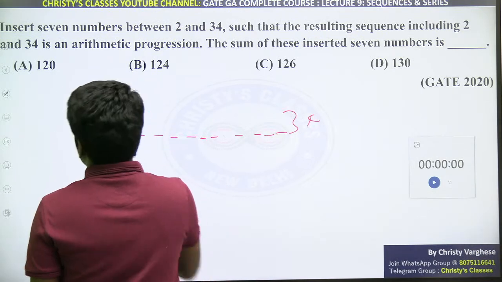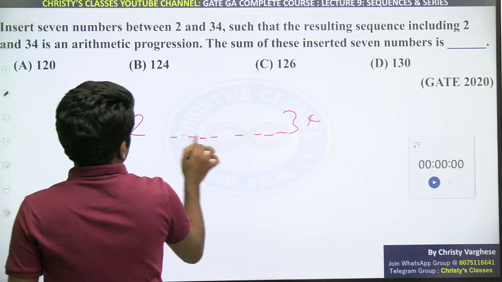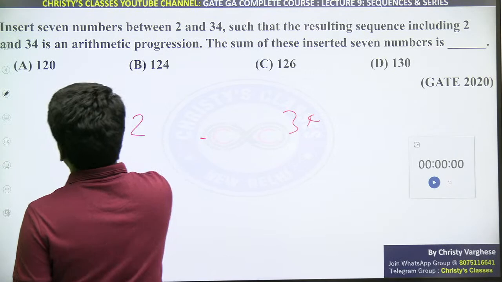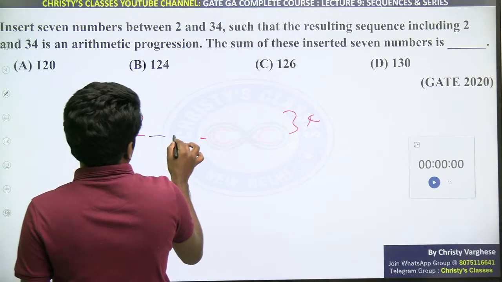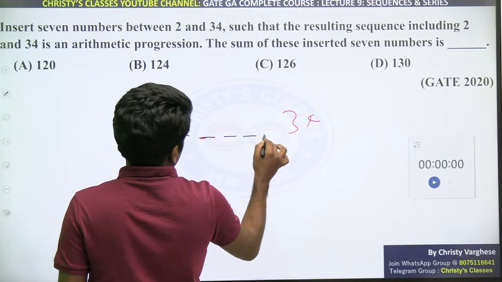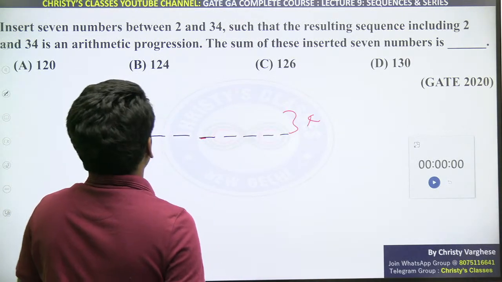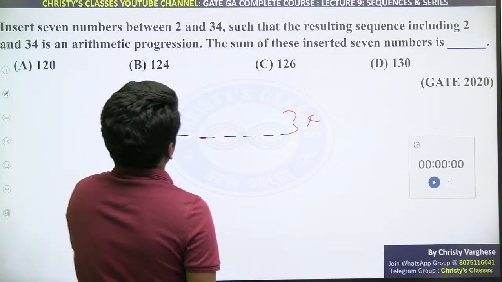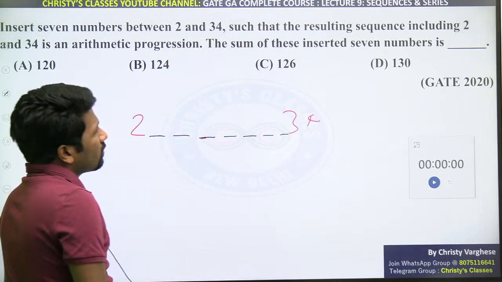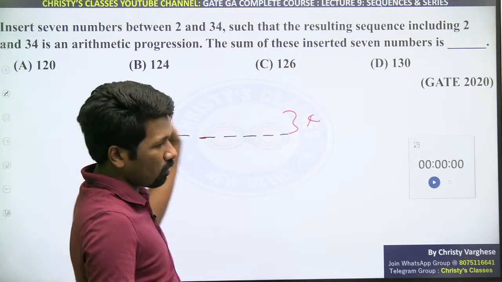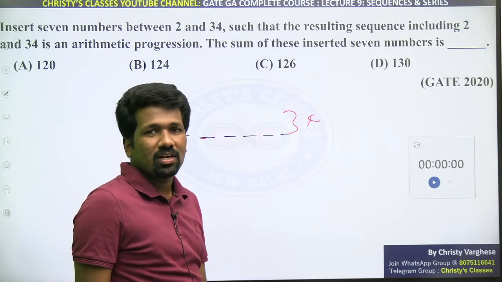Nine numbers, including 2 and 34, so there will be 7 numbers in between, such that the resulting sequence including 2 and 34 is an arithmetic progression. The sum of all numbers is not asked, only the sum of the inserted 7 numbers.